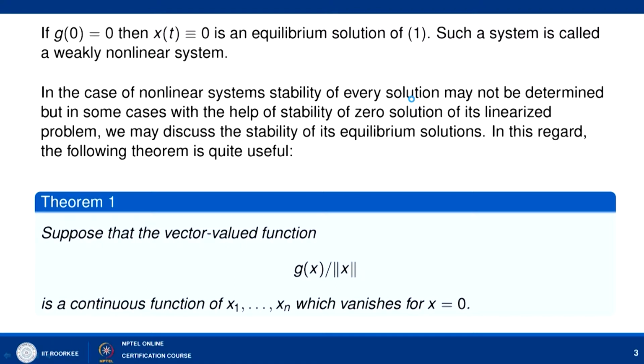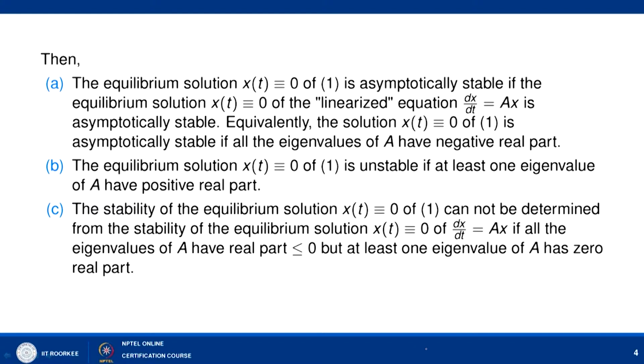We started proving theorem number 1, which says that suppose the vector valued function G(x) by norm of x is a continuous function of x1 to xn which vanishes for x equal to 0. Then, part A: the equilibrium solution x(t) identically equal to 0 of 1 is asymptotically stable if the equilibrium solution of the linearized equation, that is dx by dt equal to Ax, is asymptotically stable. And we have already seen that every solution of the linear system dx by dt equal to Ax is asymptotically stable provided that all the eigenvalues of A have negative real part.